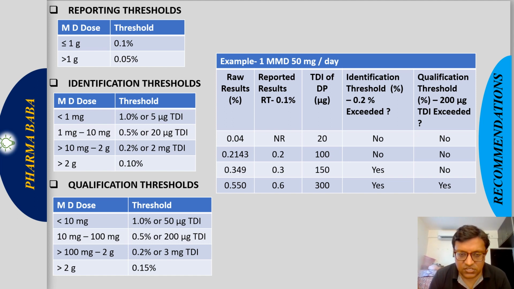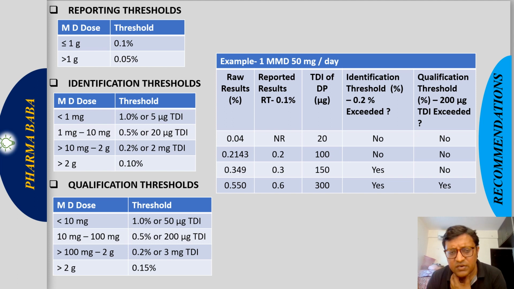Qualification threshold: if it is more than the qualification threshold, then either we reduce it to below the qualification threshold, or we need to qualify that impurity. Qualify means we need to ensure the biological safety of that impurity up to the level it is observed in the drug product during shelf life or stability study. So these are the three thresholds.